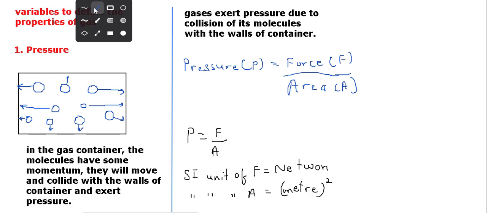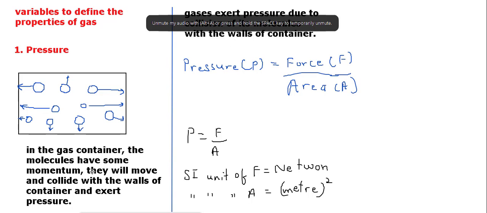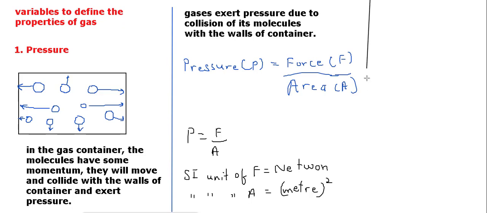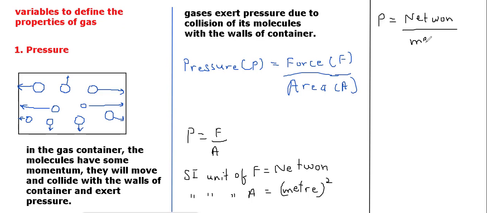The unit of pressure we get by dividing force by area, so the unit will be Newton per meter square, right? Newton per meter square.